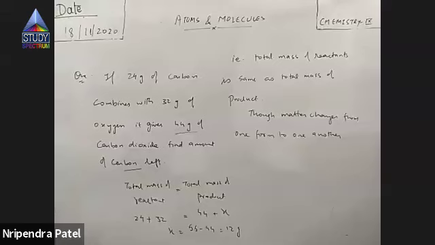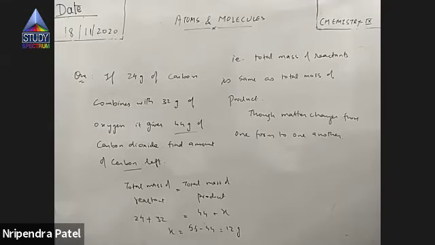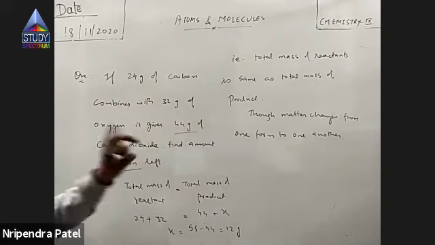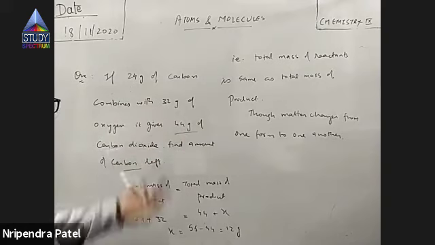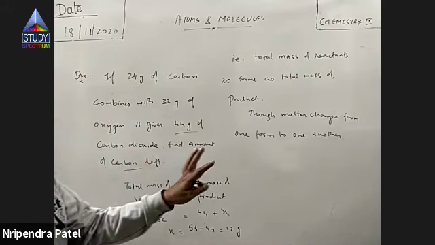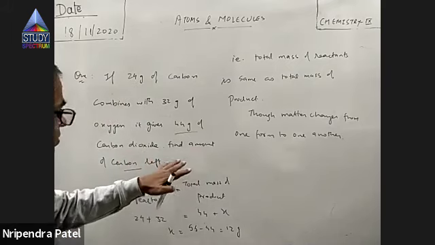So that is what we call the law of conservation of mass. 24 gram carbon and 32 gram of oxygen were taken, and the product is 44 gram of carbon dioxide. So the mass does not balance. This is 56 and this is 44. That means something is left, either oxygen or some carbon. Obviously the question is not very precise.